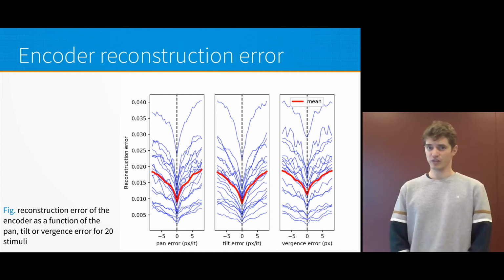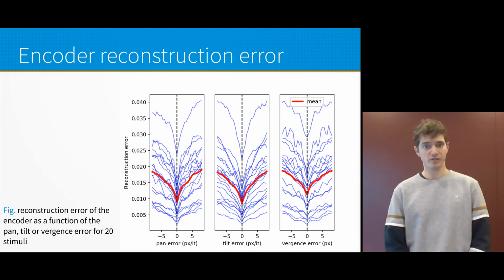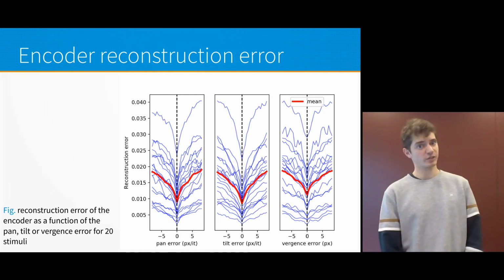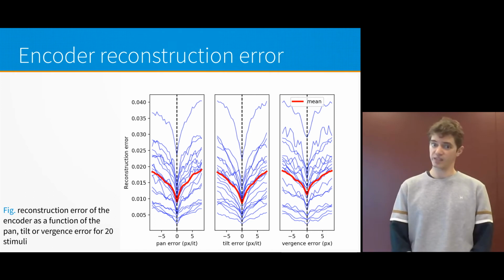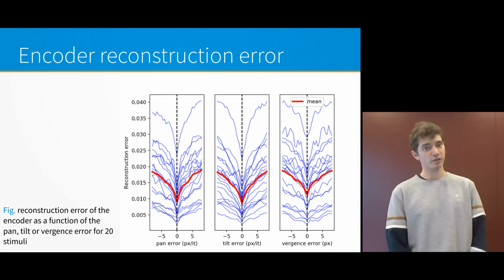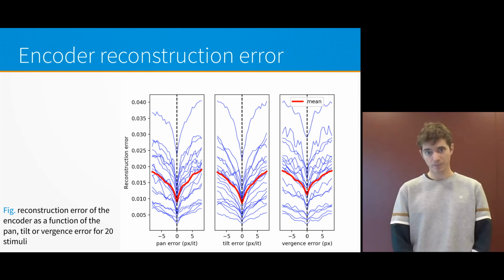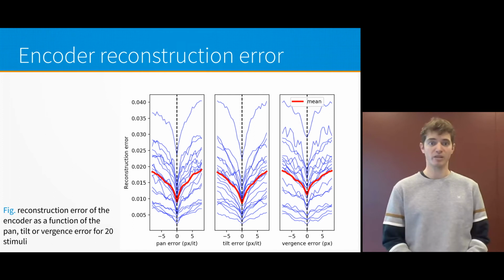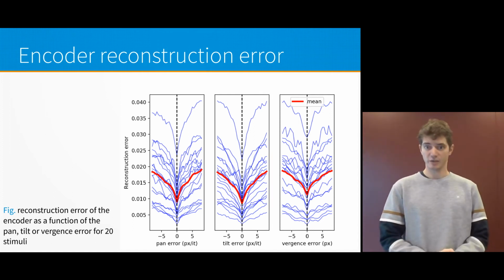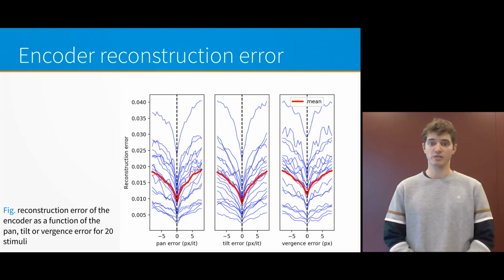The first figure that I want to show is used to check the hypothesis that errors in Vergence or tracking result in an increase of the encoding quality. For each joint, we positioned the agent in order to control precisely the joint's error and recorded the reconstruction error of the autoencoder as the joint error varies. This plot thus shows from left to right the reconstruction error as a function of the pan, tilt, and Vergence error. The individual blue lines correspond to different images projected onto the screen, and the red curve shows the mean for all images. As you can see, the results show that the reconstruction error is indeed minimal when the joint error is minimal, thus confirming the hypothesis.